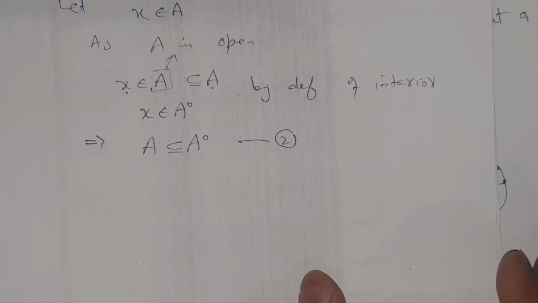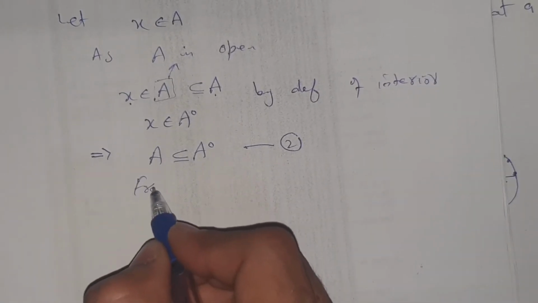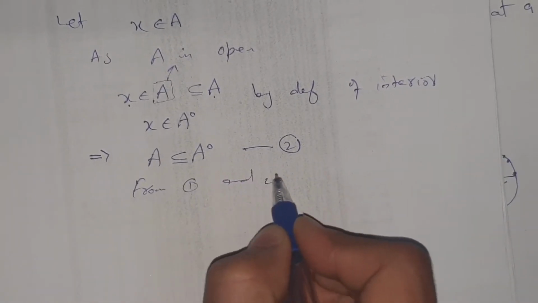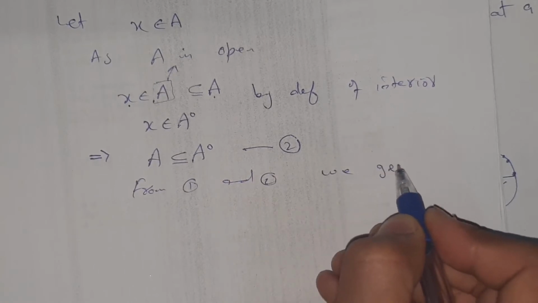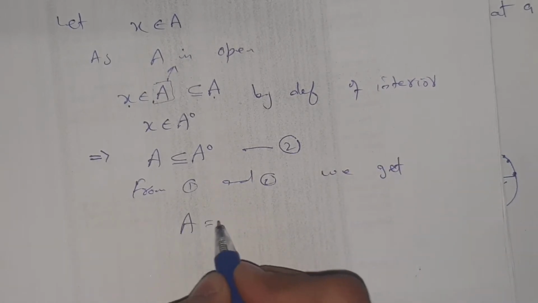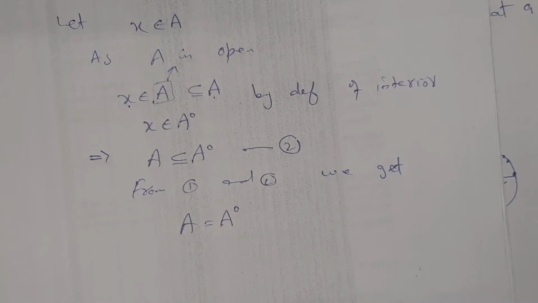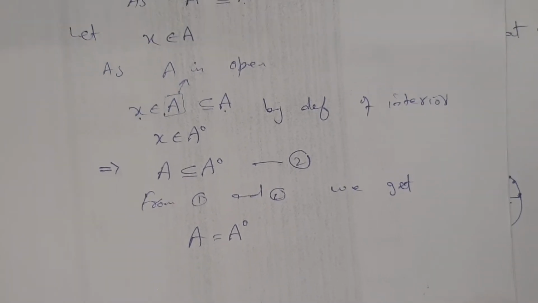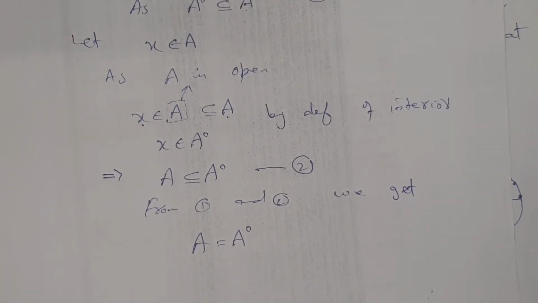From 1 and 2 we get A is equal to A interior. So this proves the first part of our theorem.